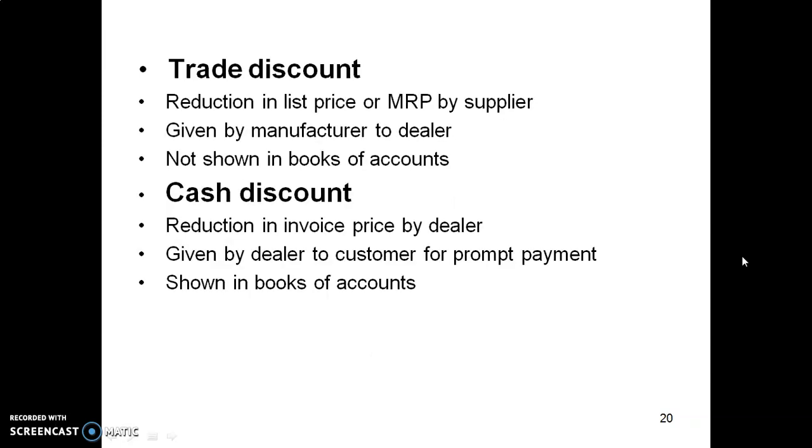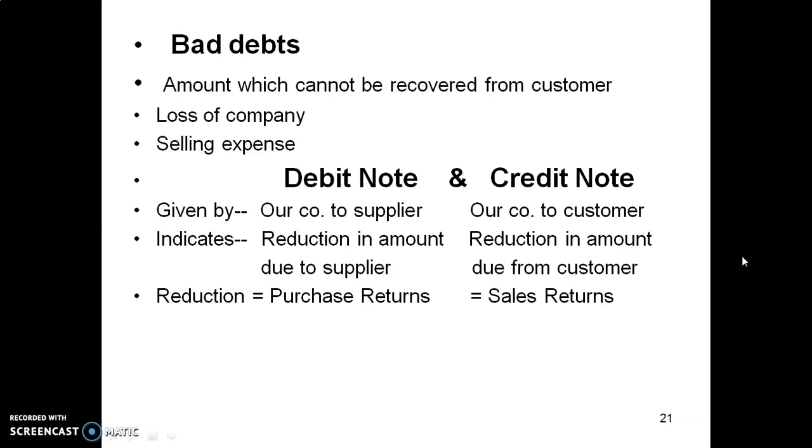Trade discount is a reduction in list price or maximum retail price by the supplier, given by the manufacturer to the dealer, and not shown in books of accounts. Cash discount is a reduction in invoice price given by the dealer to the customer for prompt payment, and it is shown in books of accounts. Cash discount is deducted from selling price.